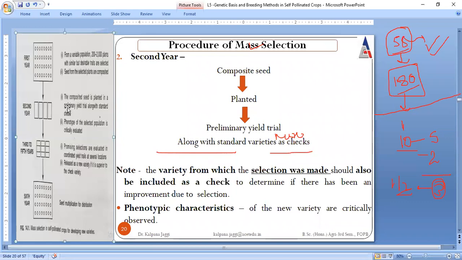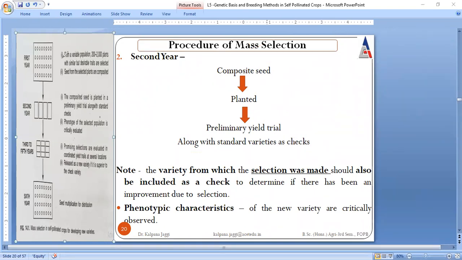What is done in the second year? These varieties which are mixed are called composite varieties. So here, what is done? The composite varieties are planted. How did we mix these plants? We mixed their seeds actually. Now these seeds are planted, and the very first step in the second year is plantation of the seeds.